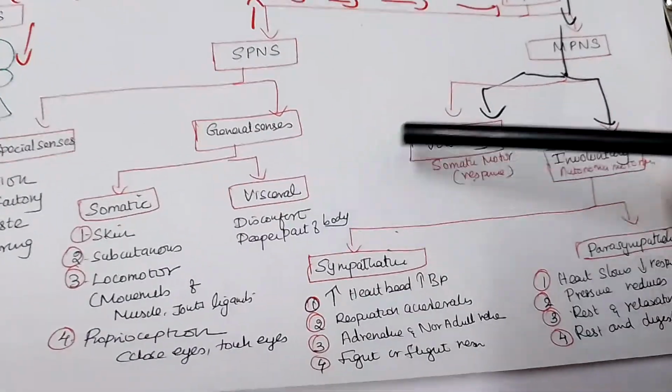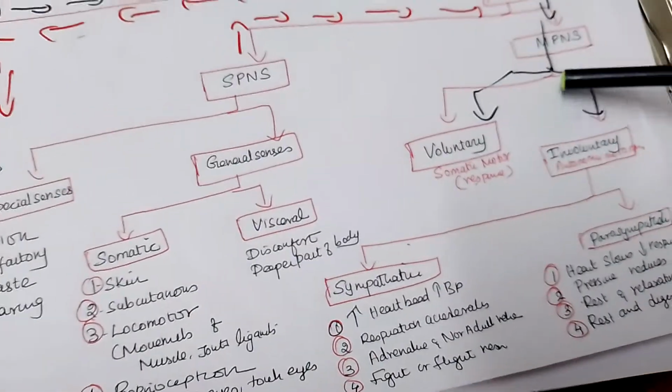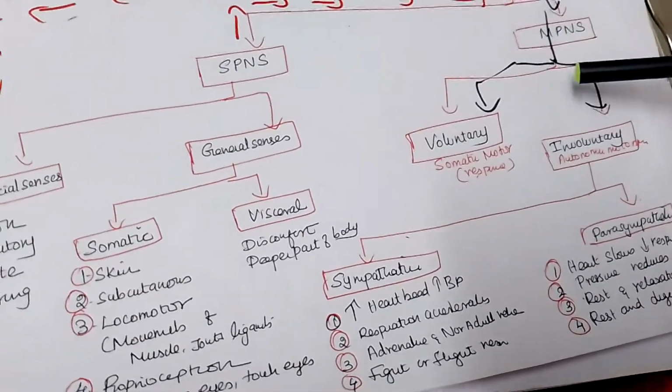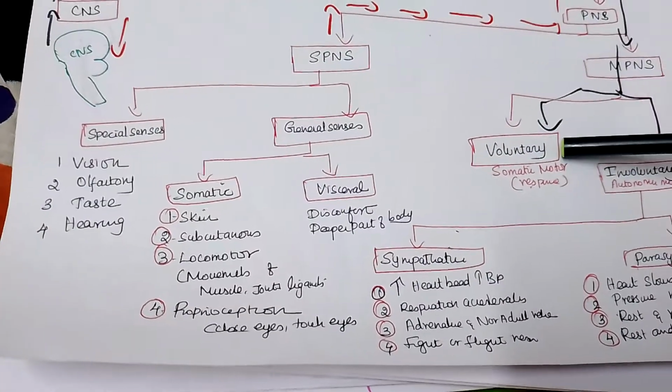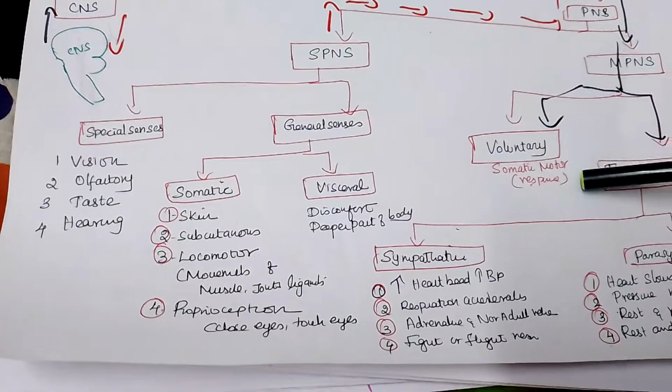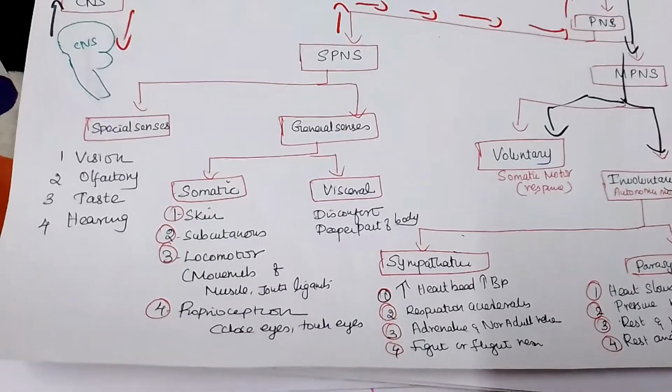Then the motor peripheral nervous system is again divided into voluntary and involuntary. Voluntary is the somatic motor response, and involuntary is the autonomic motor response.